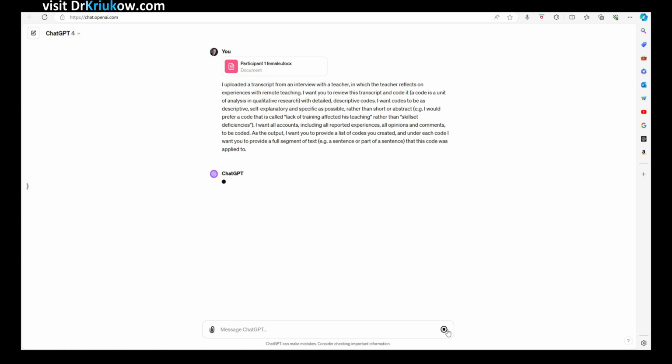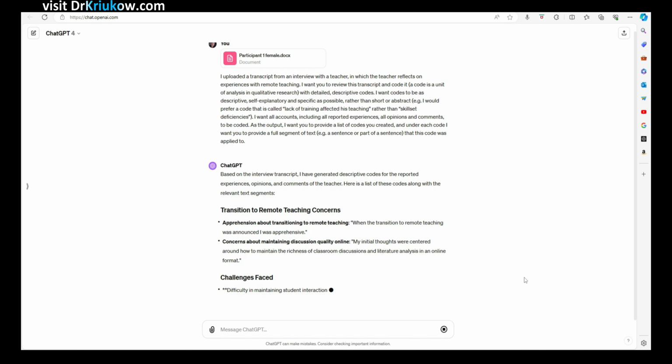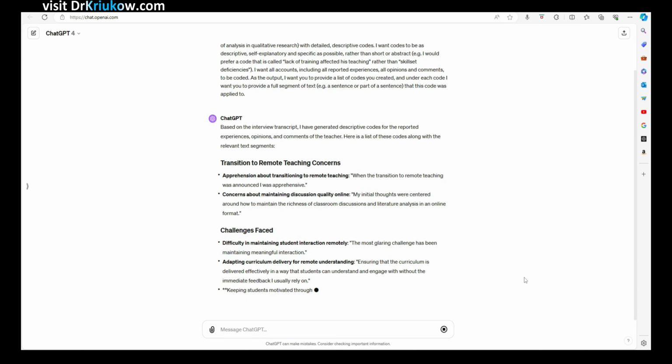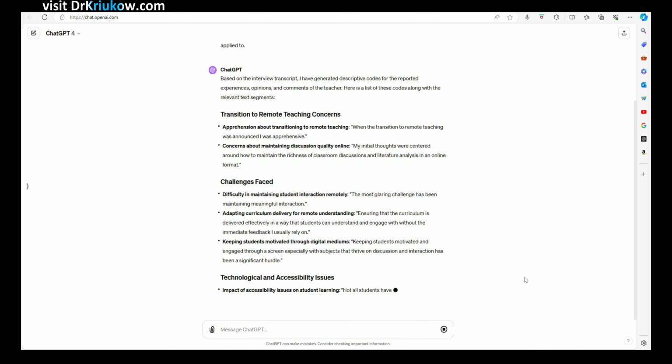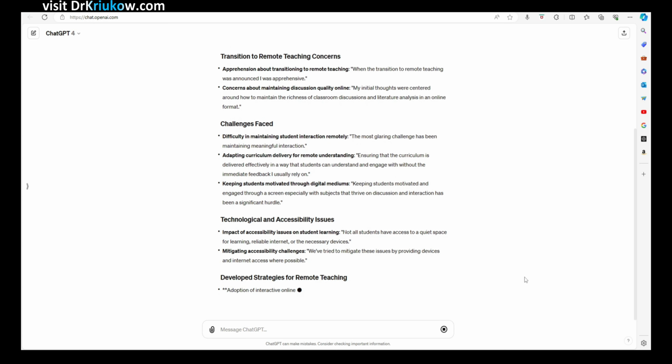Another thing I say, and this is again very important, is that I want a full list of quotes associated with each code. What's the use of having a list of codes if you don't know what was coded under each code? Later, as we work on the codes and refine them in stage 2 and then think about the themes, and then want to report them in the report or chapter, possibly giving some nice examples from the data, we won't know where this comes from if we just have a list of something that looks like themes.